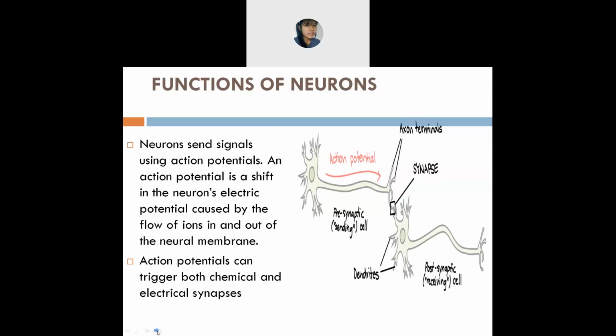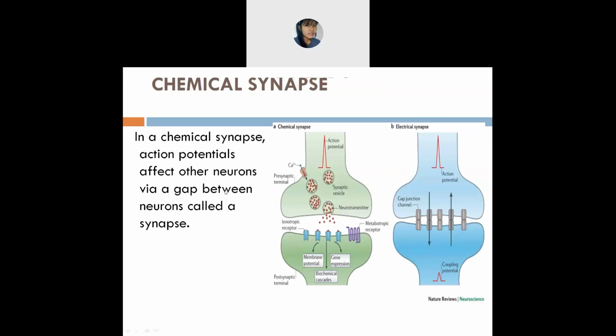So now let's see what they mean by chemical synapse. It is a gap between two neurons. This one is just a rough picture. It is a gap between one neuron and the other neuron. These two neurons will pass information chemically in the form of neurotransmitters.